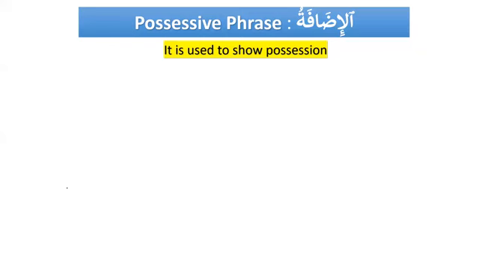Now we move on to one of the most important phrases, which is called al-idafatu. Why do we use it? First of all, we need to know why we use it. It is used to show possession. To show possession. Now we know that in a nominal sentence, we put two nouns together.